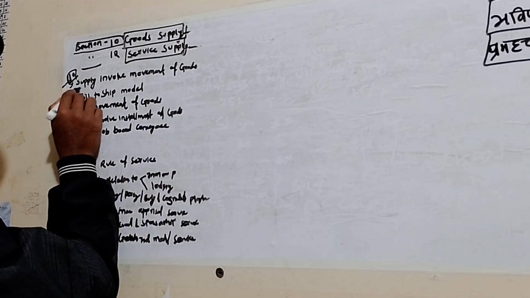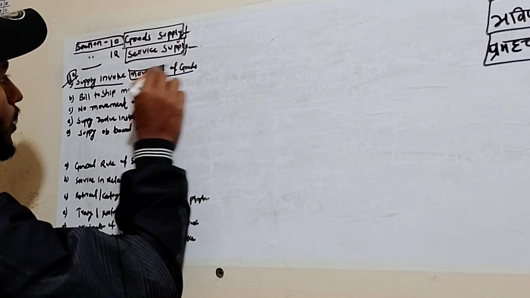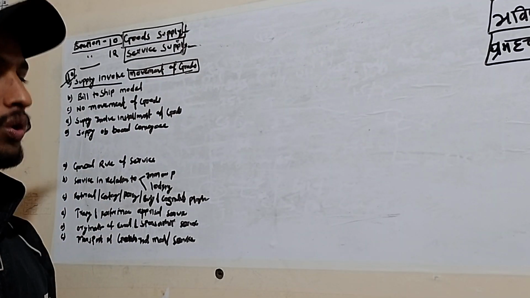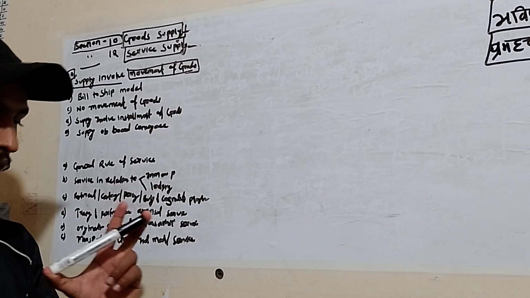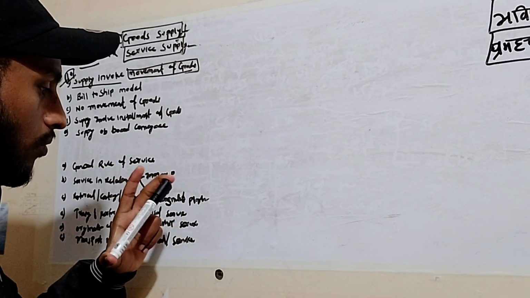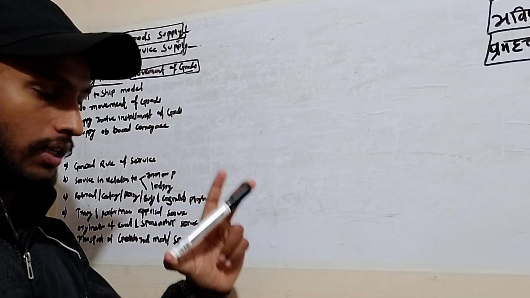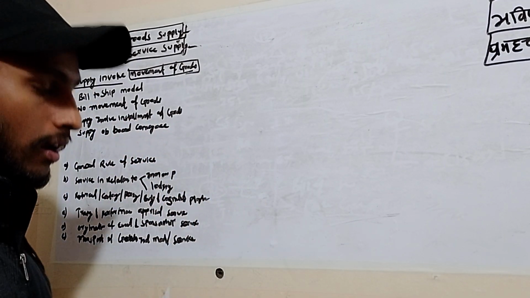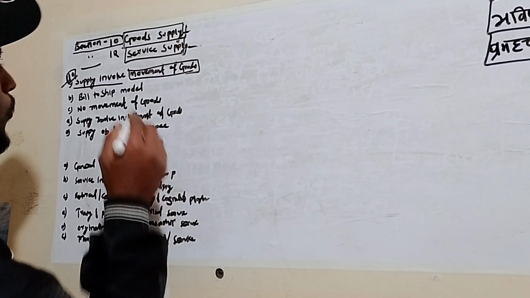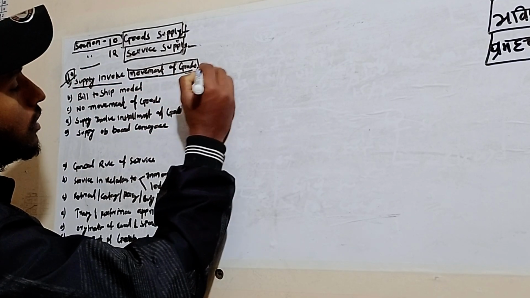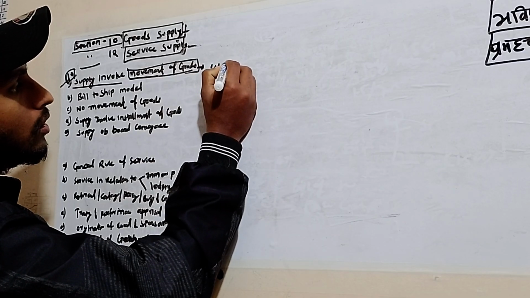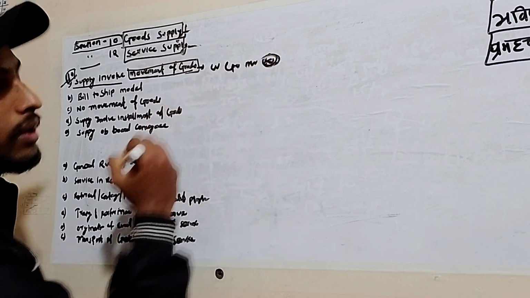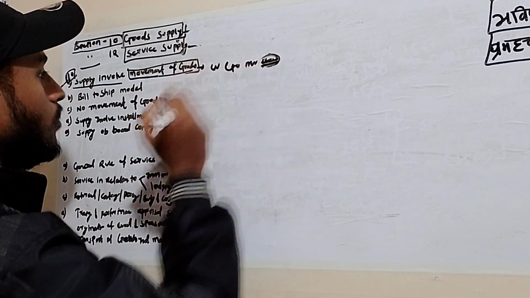First, where supply involves a movement of goods, movement of goods in the sense of any goods which require a movement. Suppose this is a pen. If I am selling this pen from Karnataka to Delhi, what will be the place of supply of these goods? Movement of goods means where the goods movement terminates, the end. So Delhi will be that.